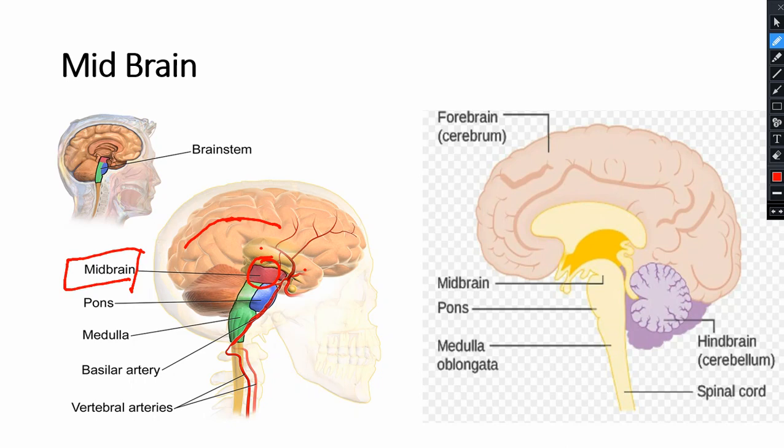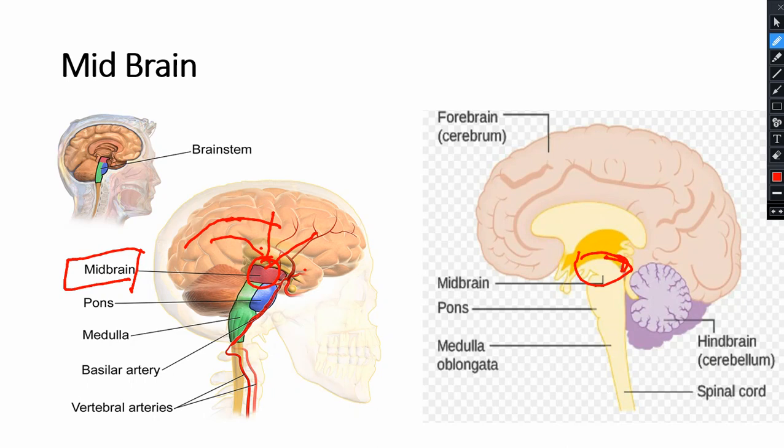From another view it will look like this. Only this small part is the midbrain. Then this is the pons, and this is the medulla oblongata. The midbrain controls vision, hearing, and sleeping. It is passing information toward the cerebrum, where in the previous lecture we studied the sensory areas.